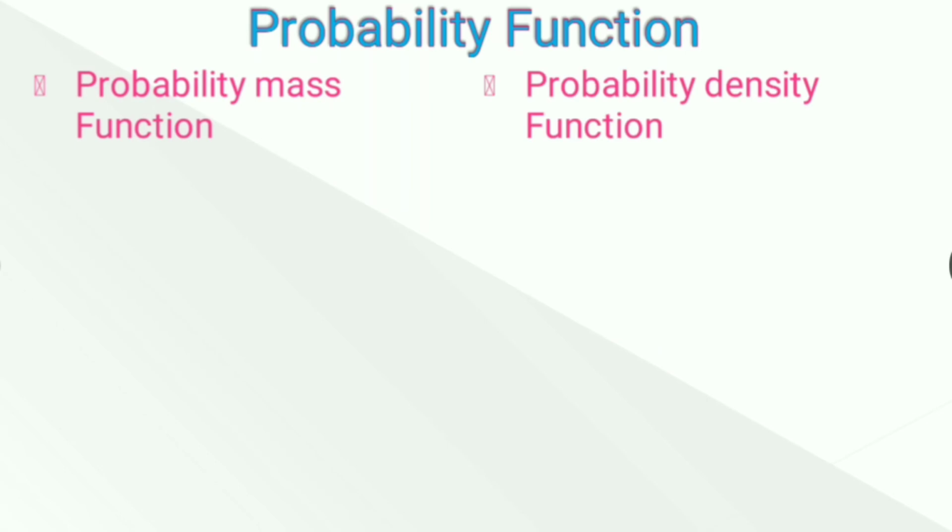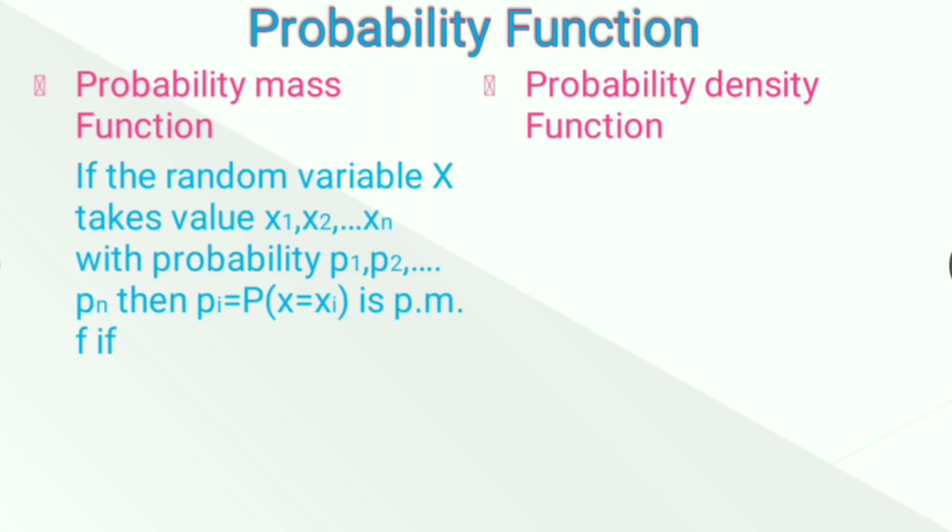Next is probability function. We have two kinds of probability function. The first one is the probability mass function, and the second one is the probability density function.